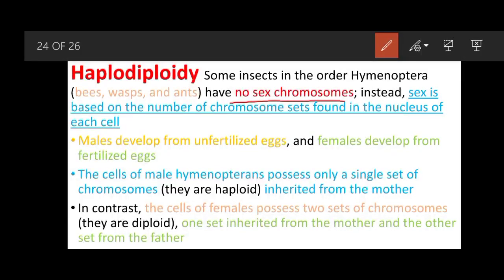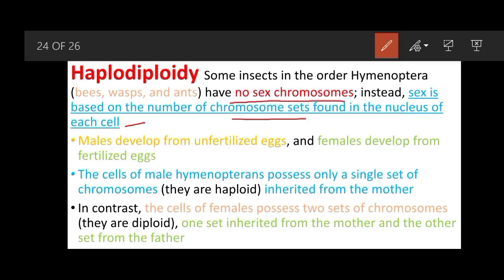Instead, sex is based on the number of chromosome sets found in the nucleus of each cell. So in these species, the sex chromosome is not present, but the number of chromosome sets is important to determine the gender of the individual.